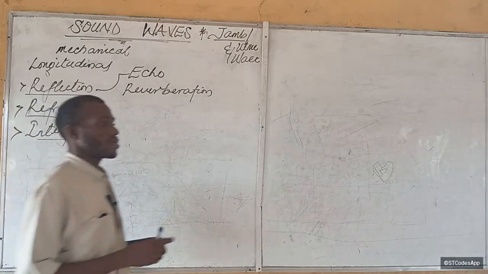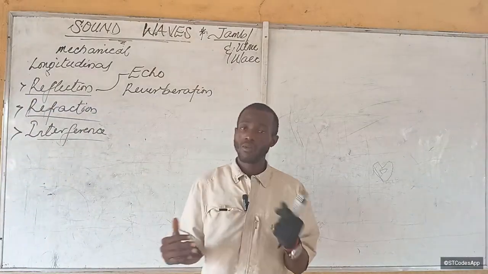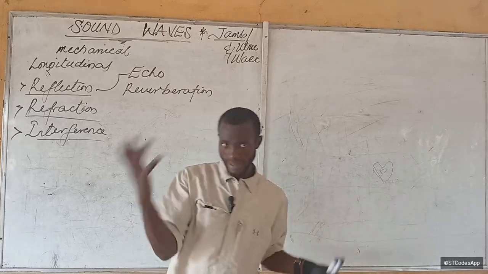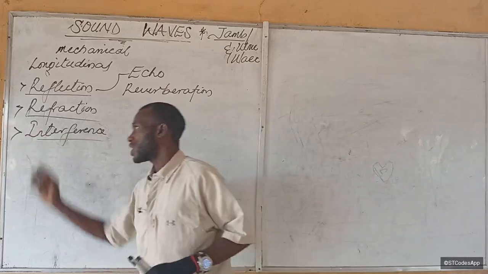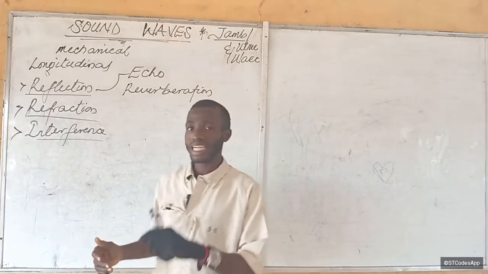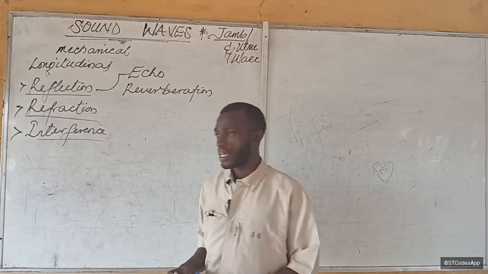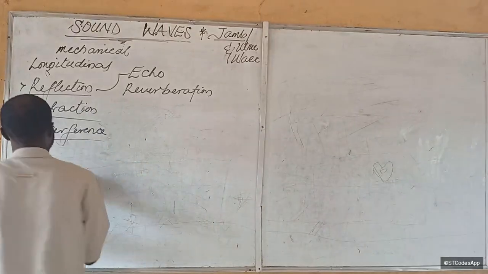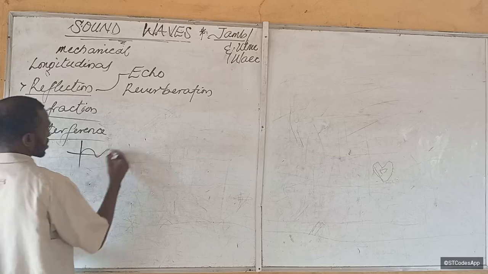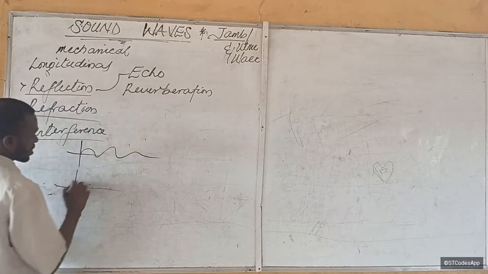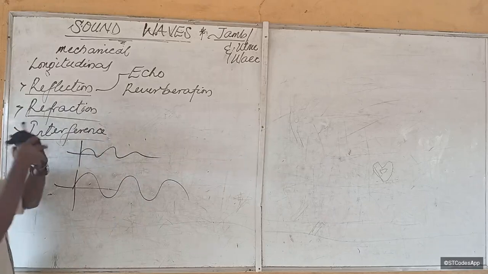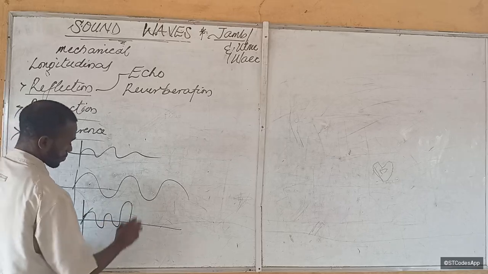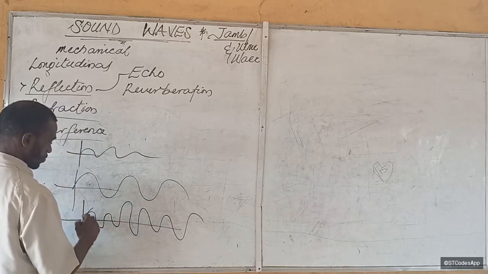Now, interference is just when two waves are superimposed. The principle of superposition of waves, I've covered that in that video too. But of course, it is the interference of sound that leads to what we call the creation of beats. Interference of sound leads to beats. It's just when a particular wave is traveling at a particular frequency, and another wave is traveling at another frequency. By the time they interfere or are superimposed, the resulting wave is something like this,